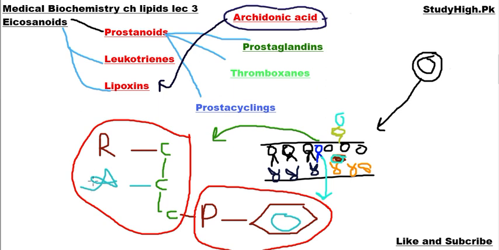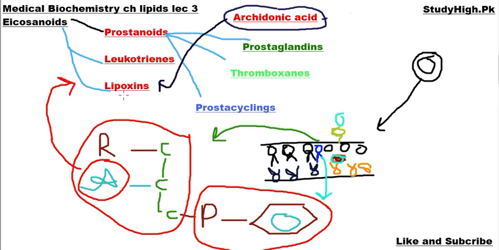But here is arachidonic acid. Phospholipase A2 causes the release of arachidonic acid from this phosphatidylinositol, and this arachidonic acid can further be used by the cell for the production of these eicosanoids.